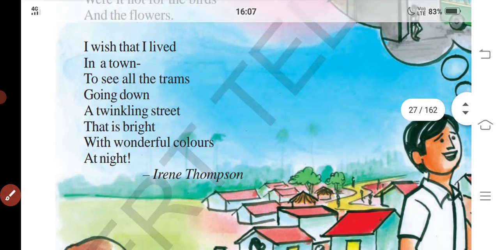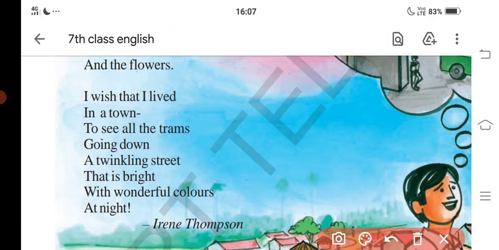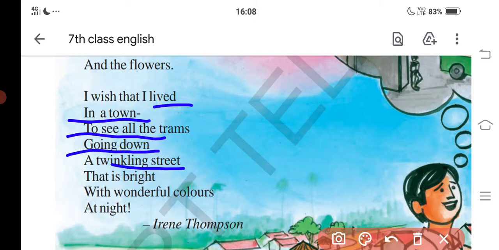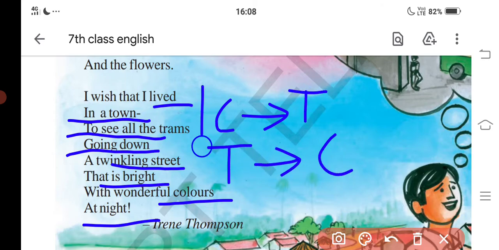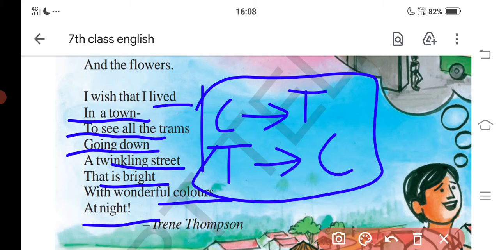Next, let's see the third stanza. I wish that I lived in a town to see all the trams going down. A twinkling street that's bright with wonderful colors at night. So the country child wants to live in town, but the town child wants to live in the country. This is quite opposite.